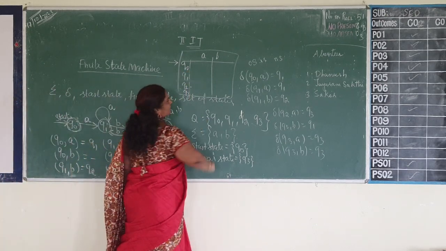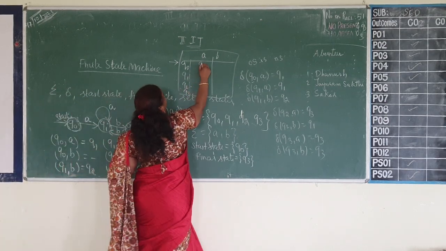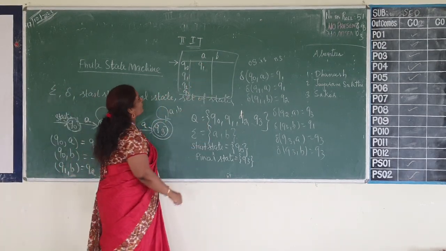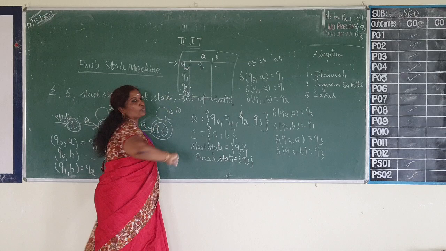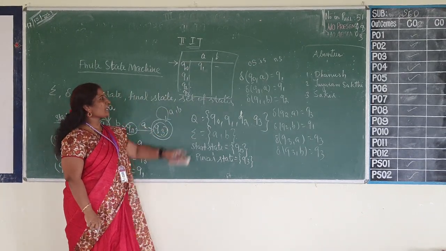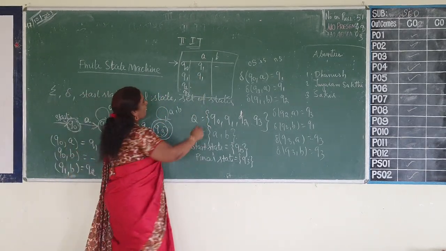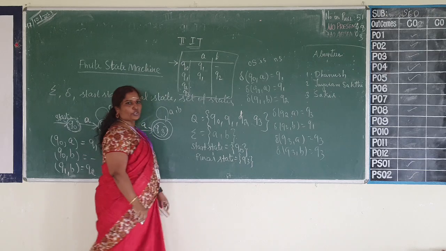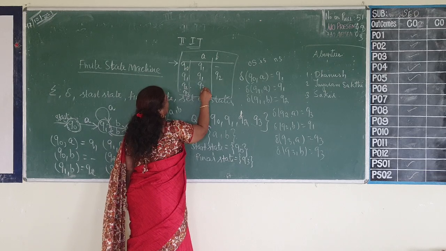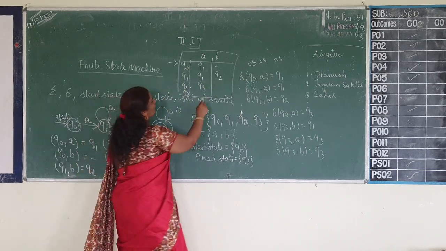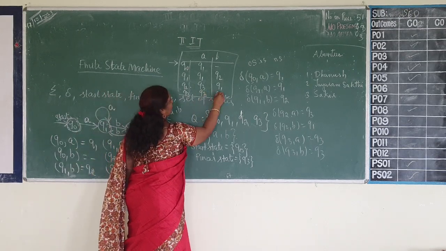A on Q0. A on Q3 goes to Q3 itself, and this also Q3.